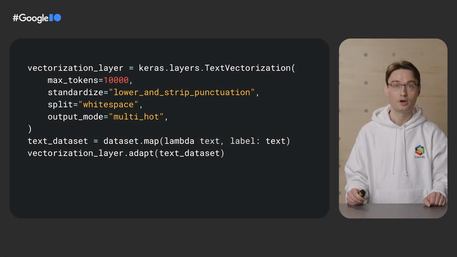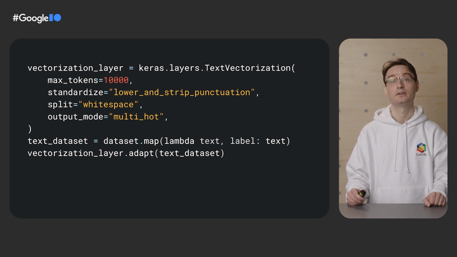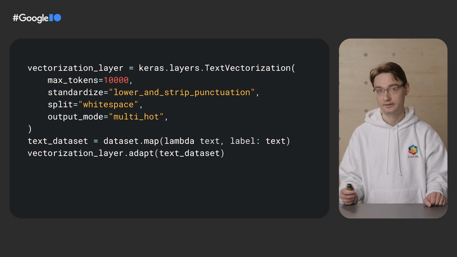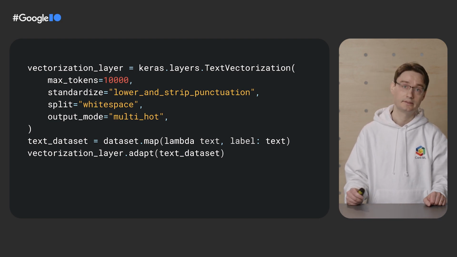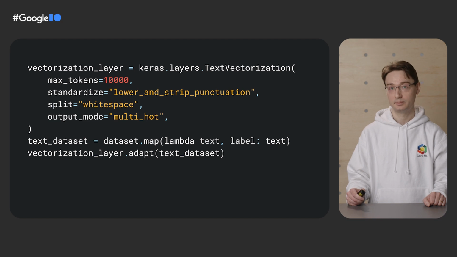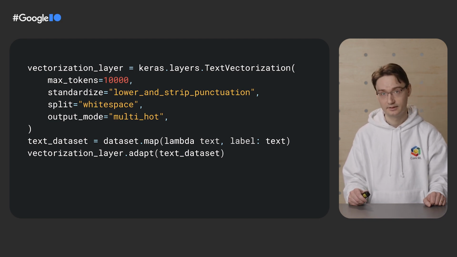Keras makes this entire process easy via the text vectorization layer. It offers a range of common options for text encoding, including different ways to customize the standardization step and the tokenization step, and different ways to turn indices into vectors. In this case, we'll consider the top 10,000 most common words in the dataset. We'll standardize by converting the text to lowercase and stripping the punctuation, and we'll split the text on whitespace. Finally, we'll encode the indices via multi-hot encoding.